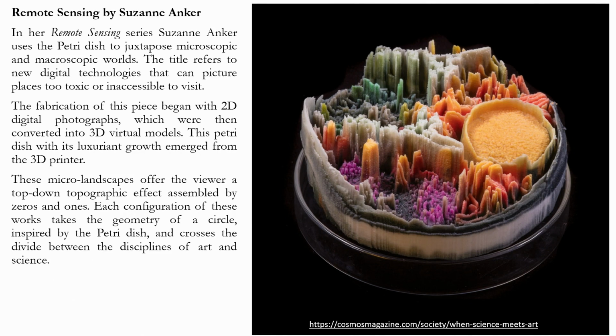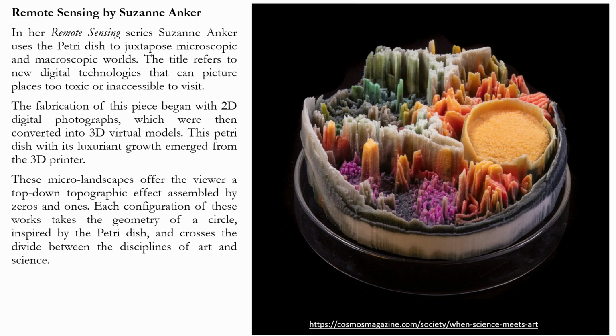So, here Susan Anker has experimented on a Petri dish by bringing together microscopic and macroscopic worlds, and this is the result that is produced. It is a beautiful artwork produced on a Petri dish. This micro landscape often offers viewers a top-down topographic effect assembled by zeros and ones.